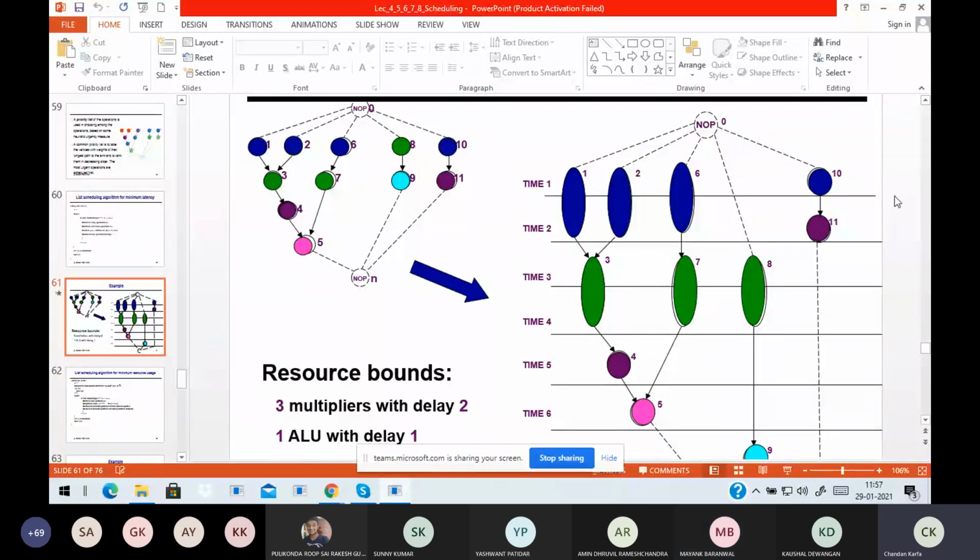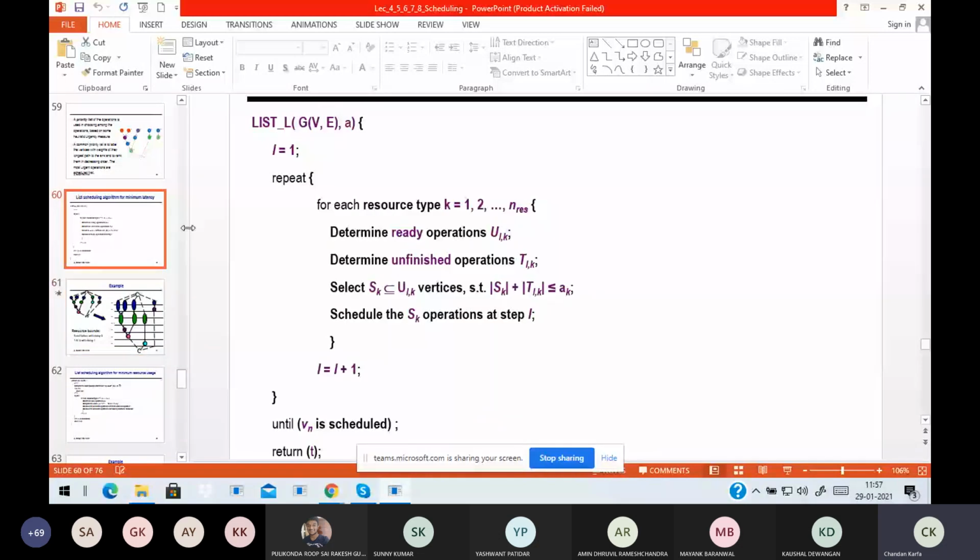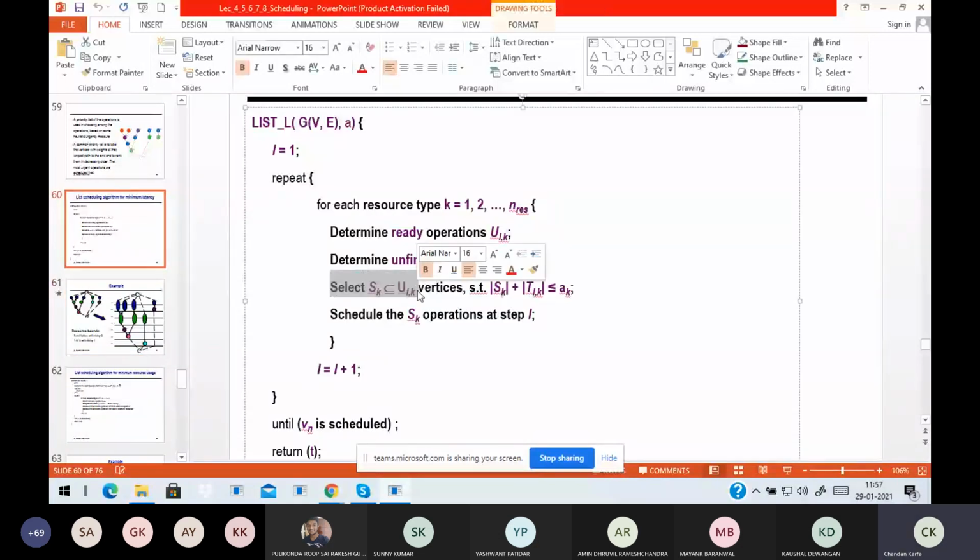Nobody tells this in list scheduling. If you see the list scheduling algorithm, it does not talk about that. It just says you have some priority, so it's a generic algorithm, right? Your priority order is your decision. You are right that it might be the multiplication of the cost into the distance. Whatever your logic, that will give you a different solution. But this is the generic algorithm to solve the minimization of latency under resource constraint.